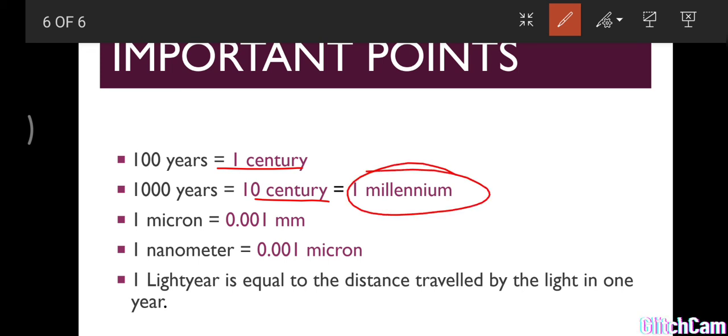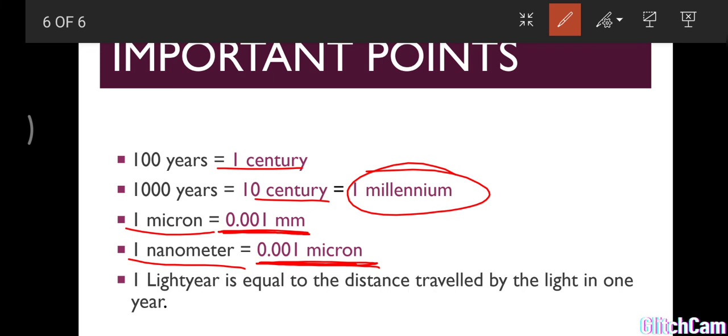Now we are going to see some other important points. If the distance is smaller than a millimeter, then we use two units: one is called micron, the other is called nanometer. 1 micron equals 0.001 millimeter and 1 nanometer equals 0.001 micron.